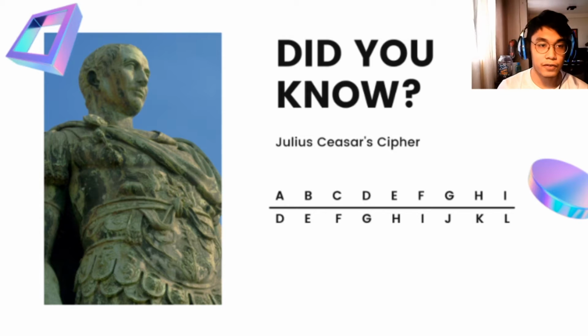So just a little fun fact, did you know that Julius Caesar himself was very well known for using a type of cipher, which is taking a letter and taking the letter that is 3 letters forward of it, and that will be the encrypted message. This was very well popularized by Julius Caesar, therefore it is now called the Caesar cipher.